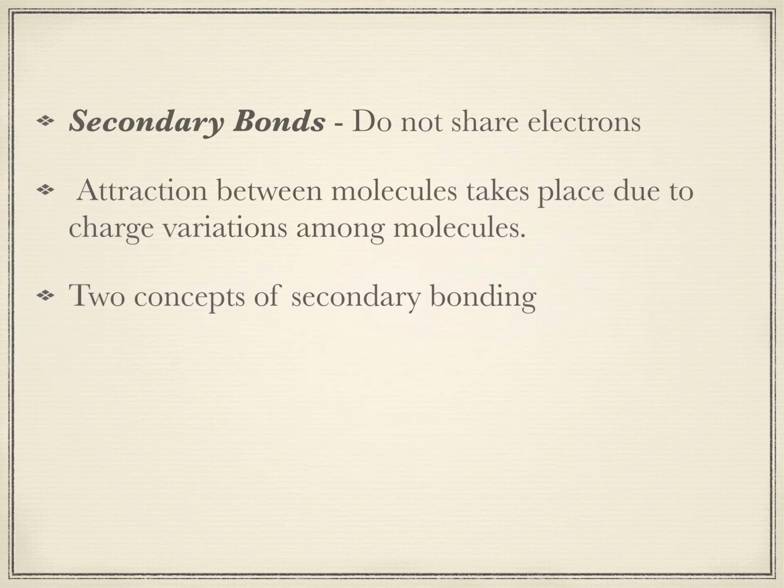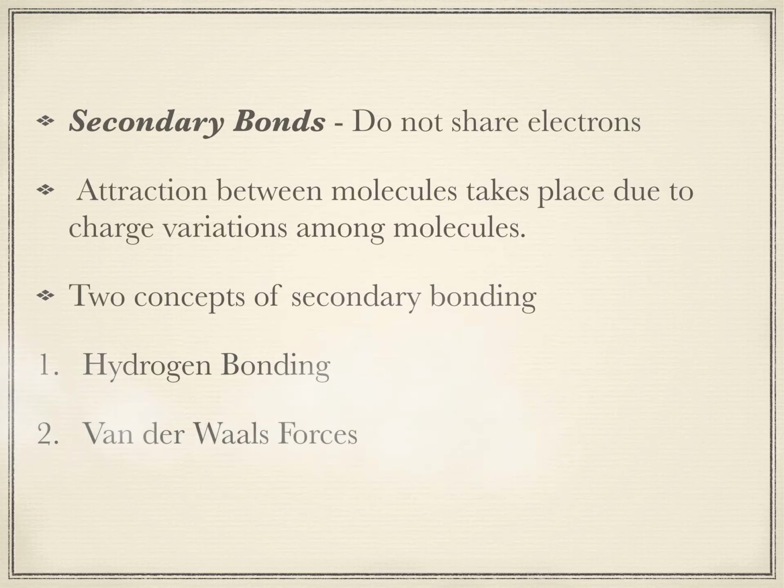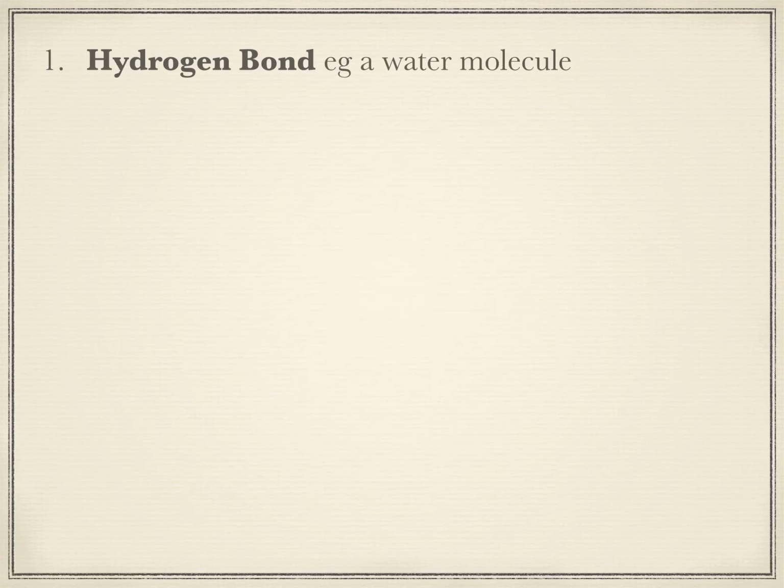Now there are two types of secondary bonds. One is called hydrogen bonding and the other is called van der Waals forces. What is a hydrogen bond? The example of a hydrogen bond is a water molecule linking to another water molecule.